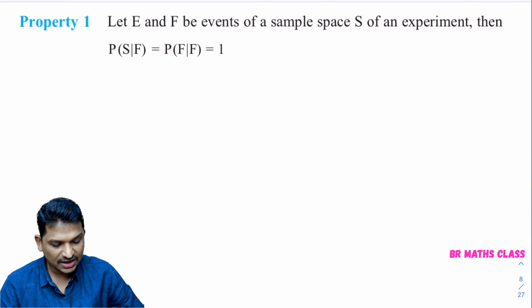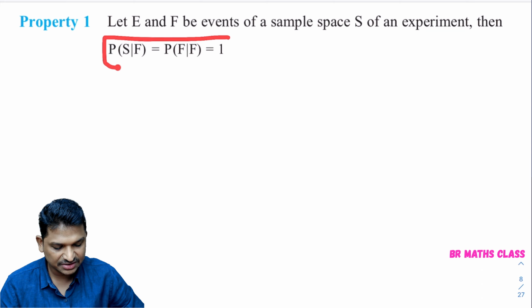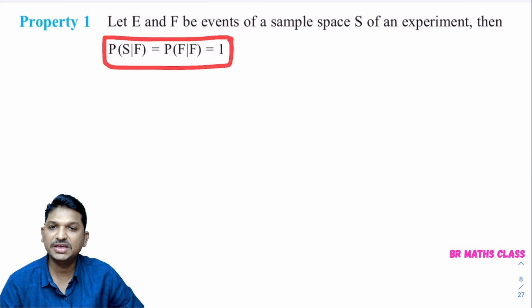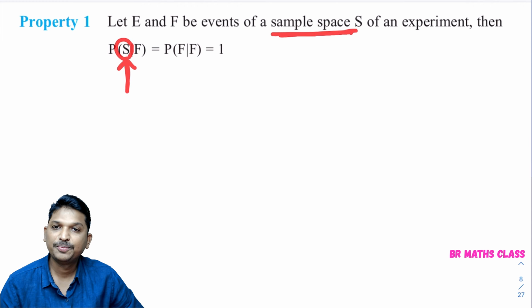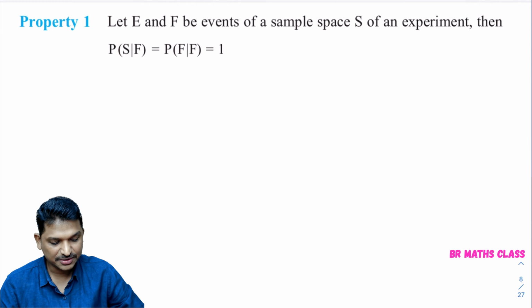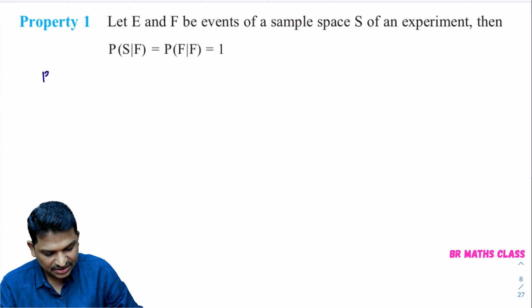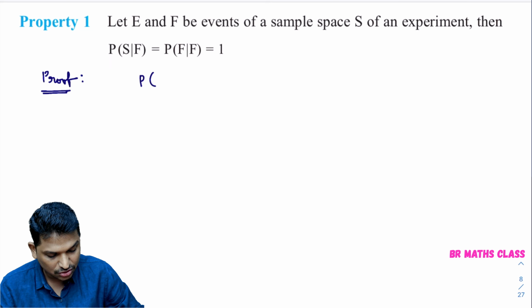Then what are they asking? They are asking us to prove this: probability of S by F equal to 1, probability of F by F equal to 1. Here what is S? S is a sample space. We will prove this result. First we need to prove P of S by F equal to 1.